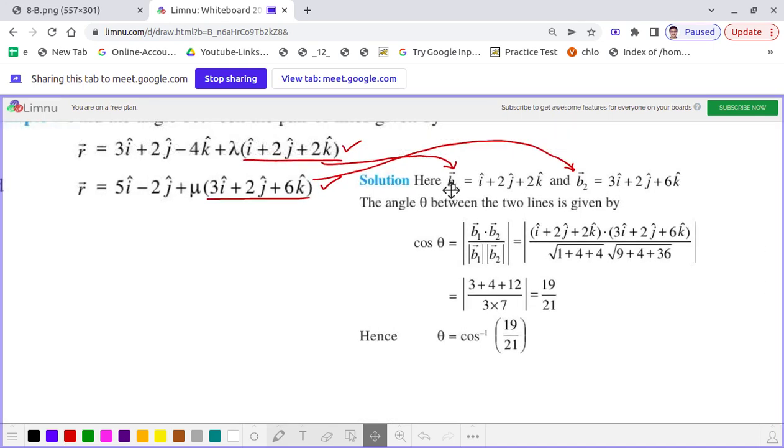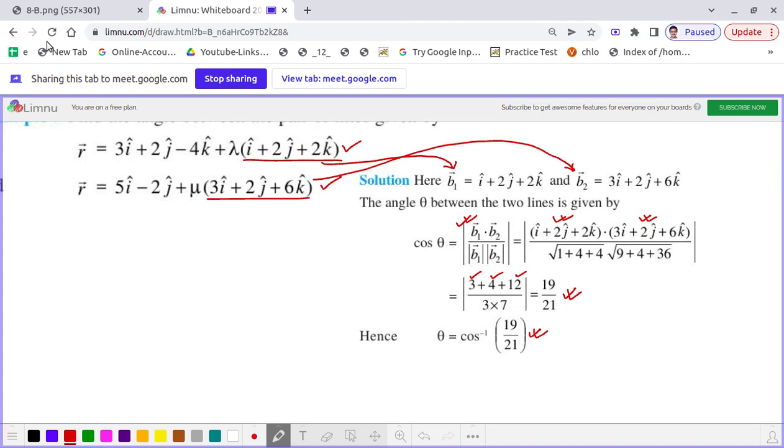You know how to find b1 dot b2, that is the product of their i component plus product of their j component plus product of their k component, which is 3 plus 4 plus 12, divided by mod of b1, which is 3, into mod of b2, which is 7, and we get cos theta equal to 19 by 21. That means theta equal to cos inverse of 19 by 21.